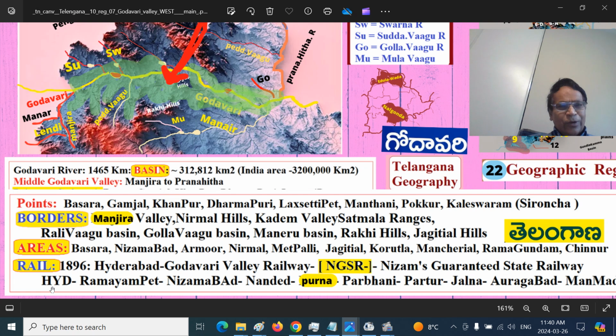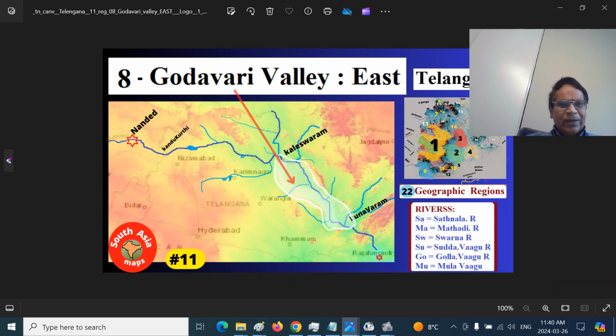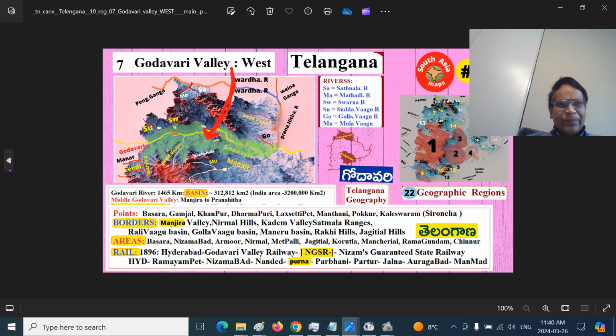So Hyderabad and the Ramayampeta, Nizamabad, Nanded, it goes to the Purna and Godavari Valley and Parbhani and Partur and Jalna, Aurangabad, terminates at Manmad railway junction.